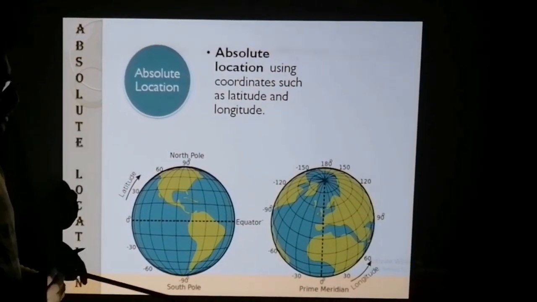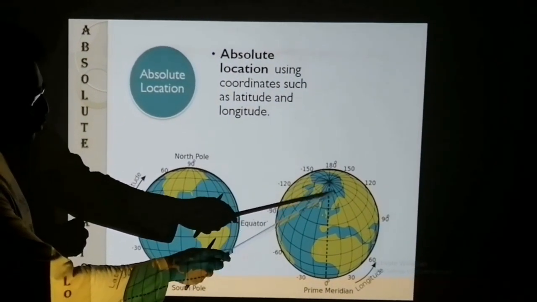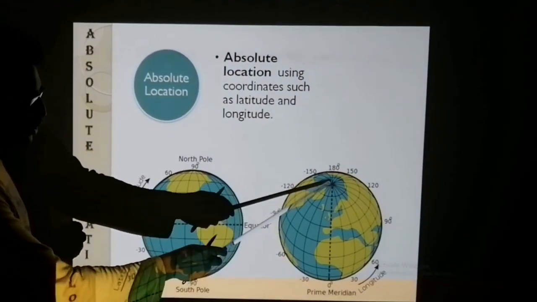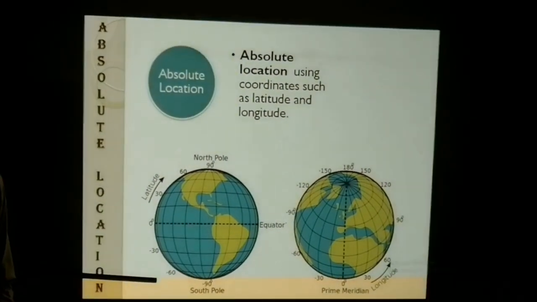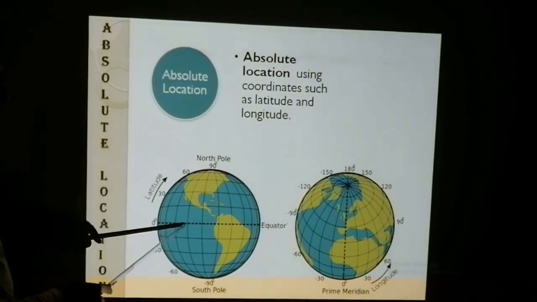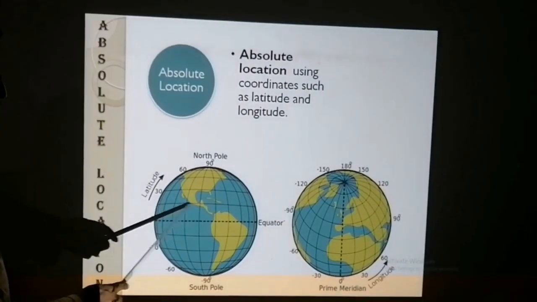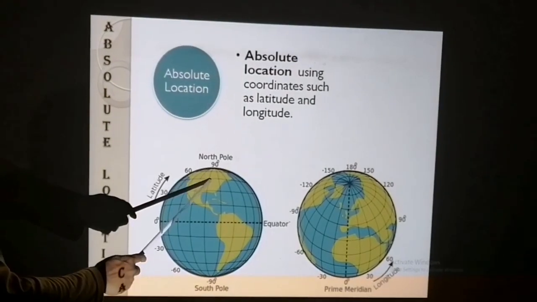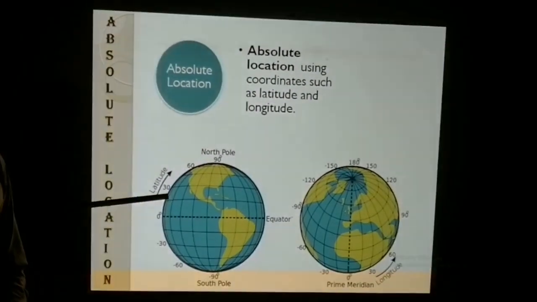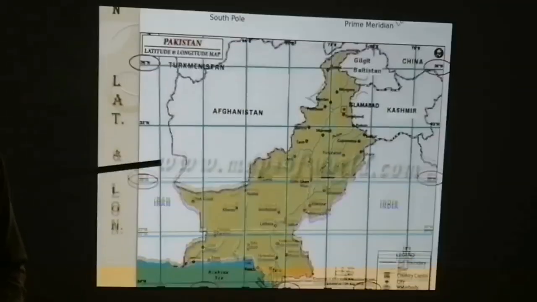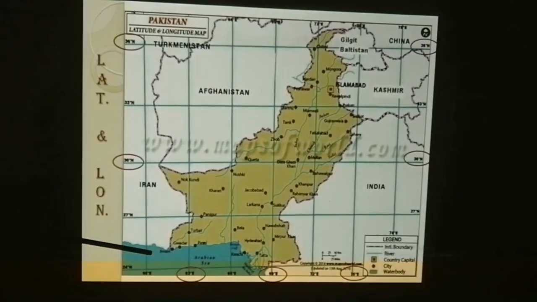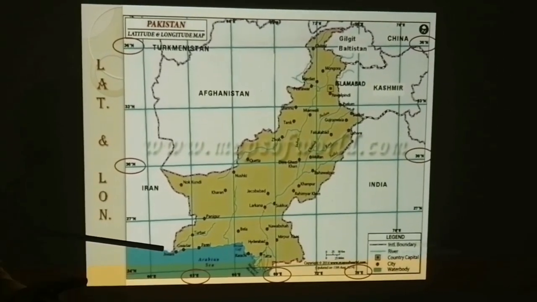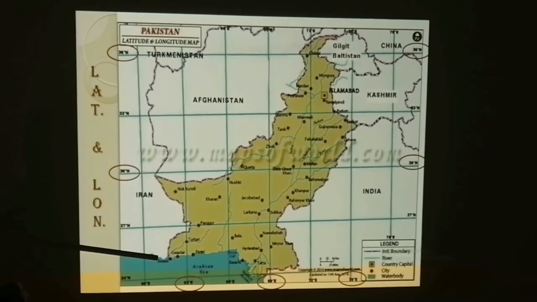Longitudes are those lines which run from north to south, meaning from the North Pole to the South Pole. And latitudes are the parallel lines which run from west to east. So look here at the latitudes and longitudes on the map. In total, 5 latitudes and longitudes you need to identify on the map.